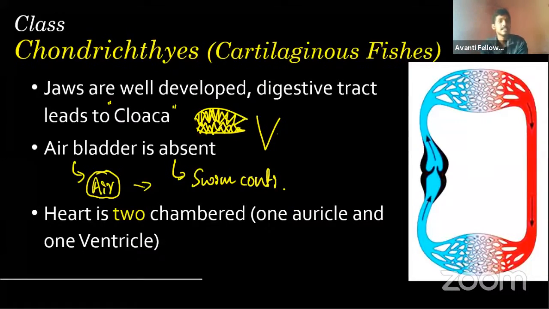Yeah, exactly. Air bladder is absent. If an air bladder is present, it will be present in bony fishes, and that will help in floating. But here the air bladder is absent, so it has to swim continuously. Otherwise it will die. What happens is it will go to the depth of the oceans, right?